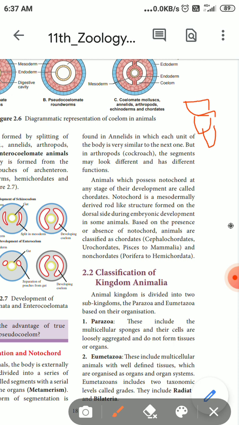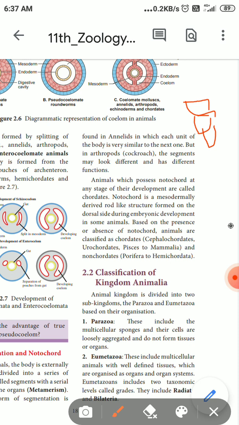Animals which possess a notochord are called chordates. The development of the backbone starts with the notochord, which forms in the mesodermal dorsal site during embryonic development.